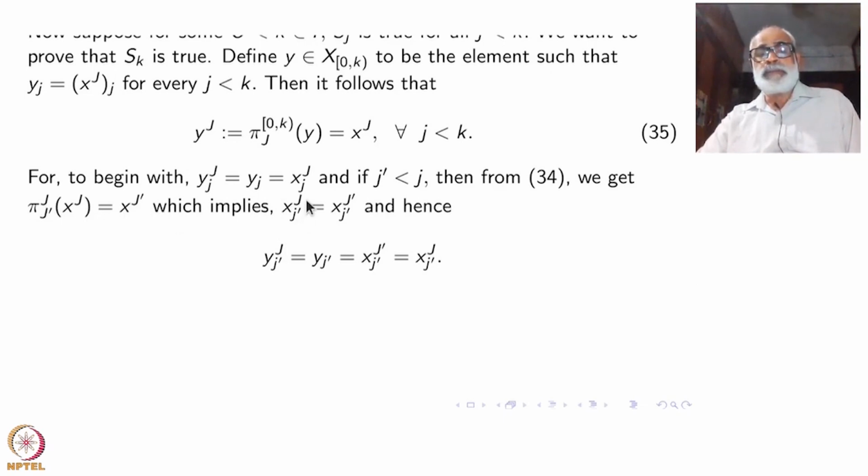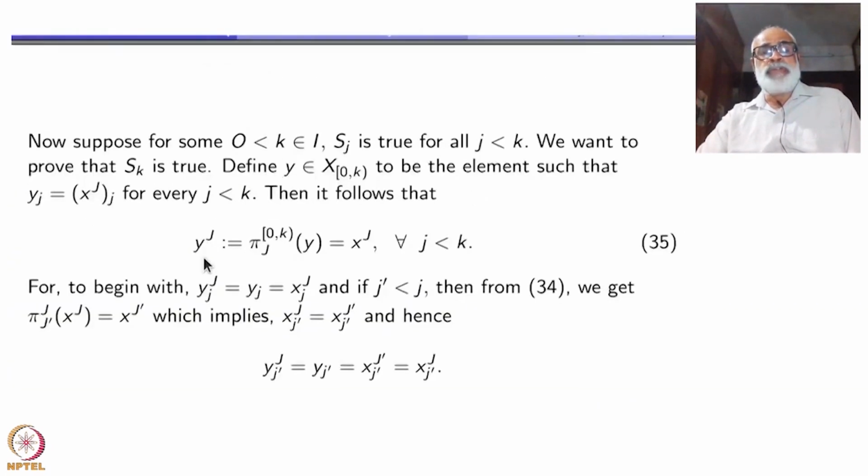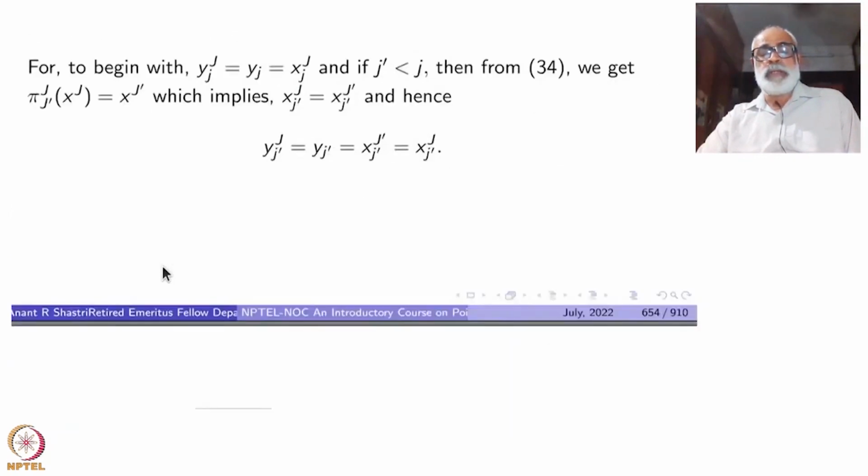So this implies the j-prime-th coordinate of xj is equal to the j-prime-th coordinate of this one also, for all of them. So that means the j-prime-th coordinate of y itself is equal to the j-prime-th coordinate of x power j. Okay, so I have defined what y should be.